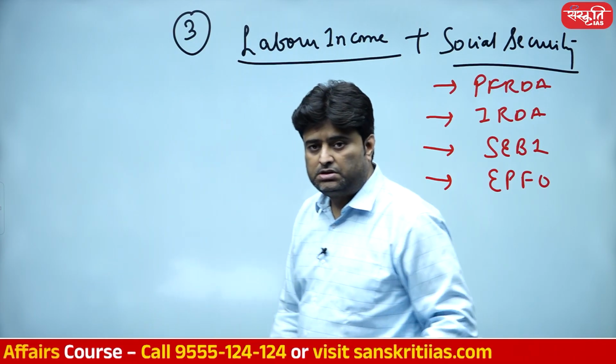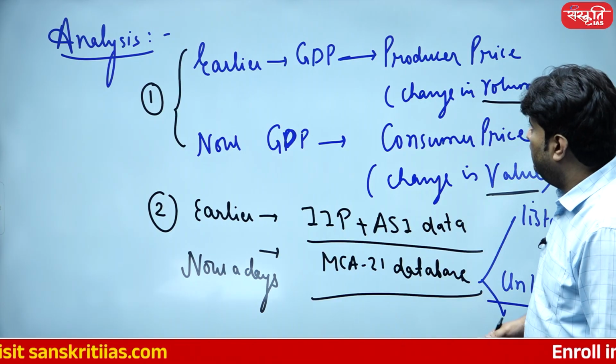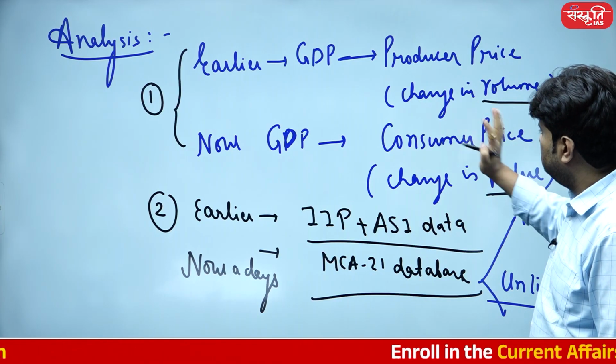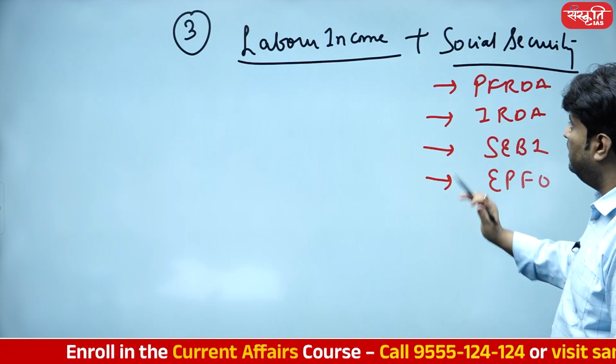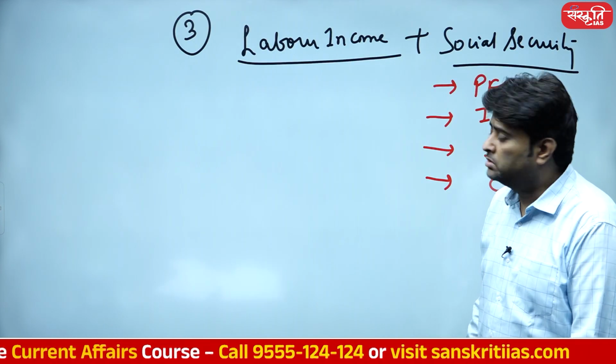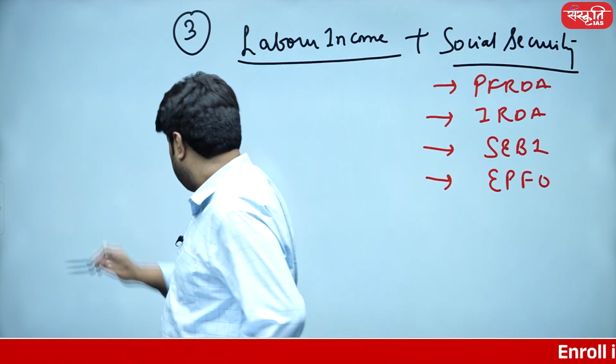So this is again a very stark difference. So what are the benefits, student? Earlier it was all about producer price, now it is consumer price. Earlier it was only about IIP, now it is the MC21 database, and here we have more focus on labor income and social security. And of course, earlier, point number 4,